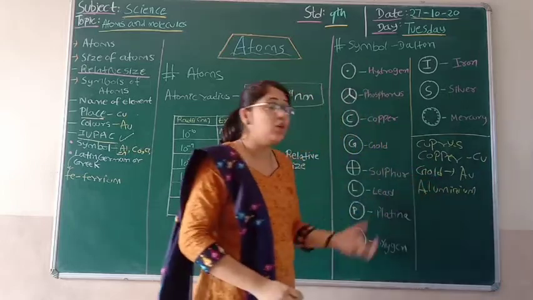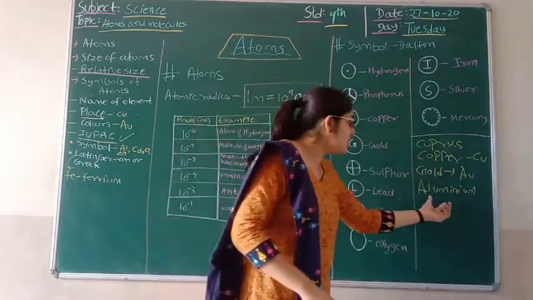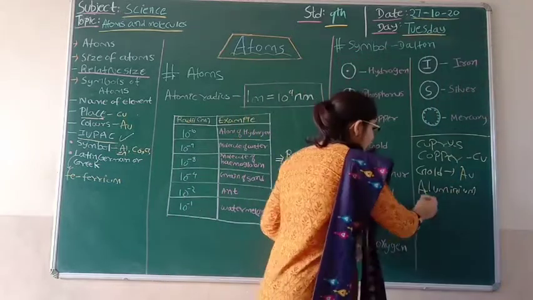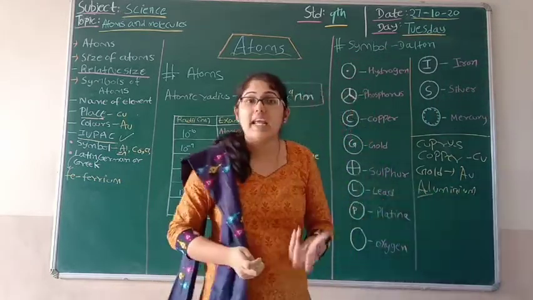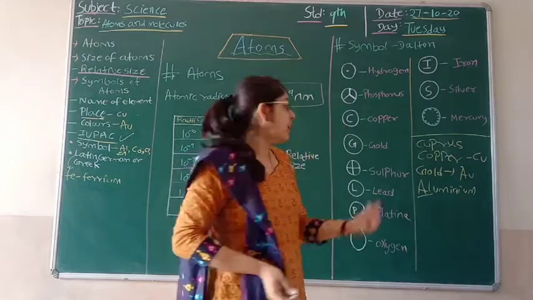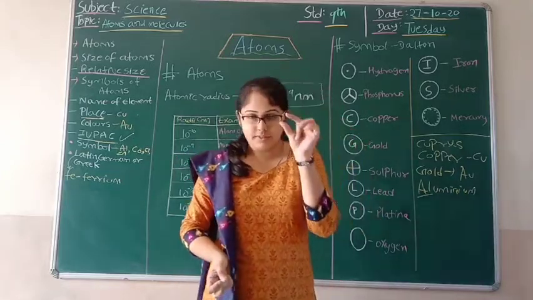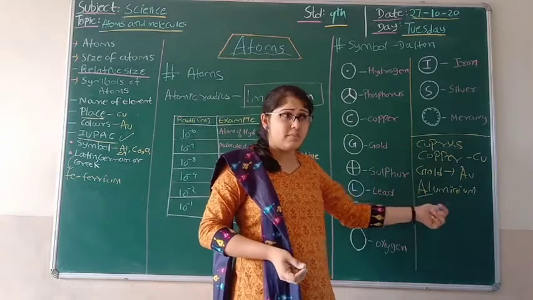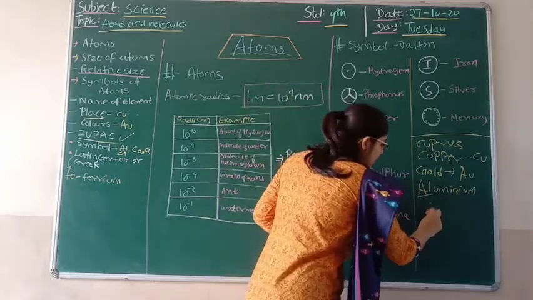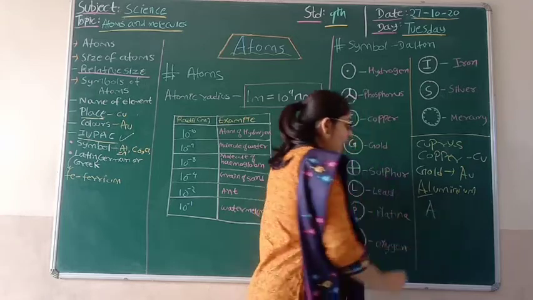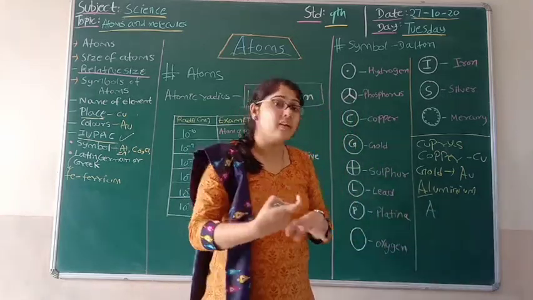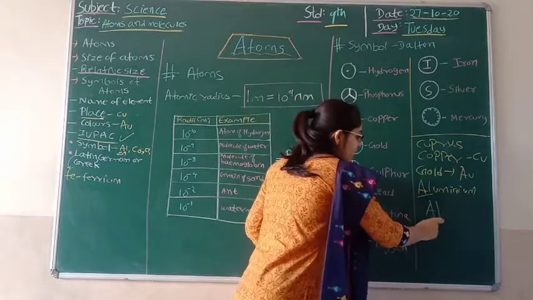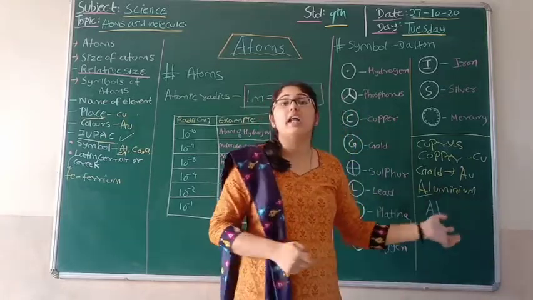If we talk about aluminium, students, I can name aluminium on the basis of its first letters, Al. The uppercase is the very first letter of this element, A, and the lowercase is the second letter, l. This is how I can represent aluminium.